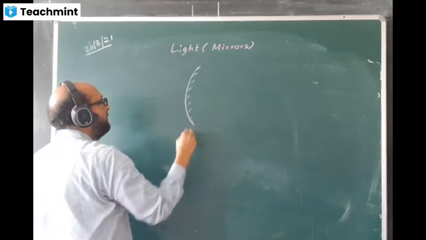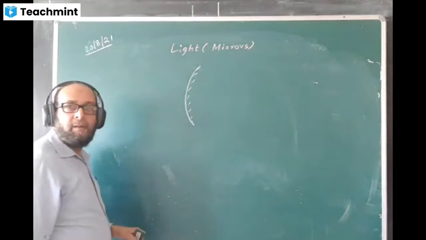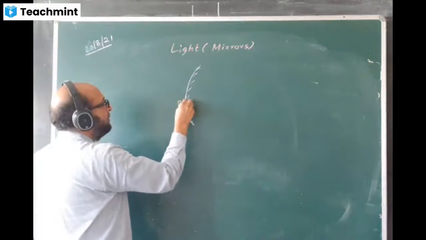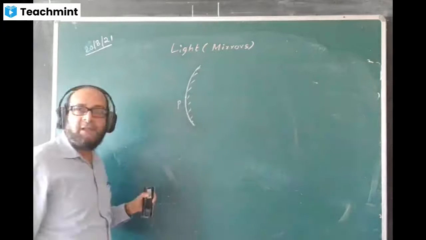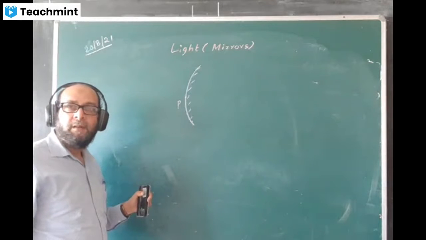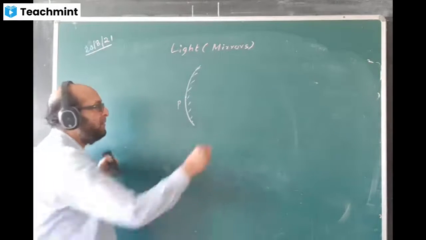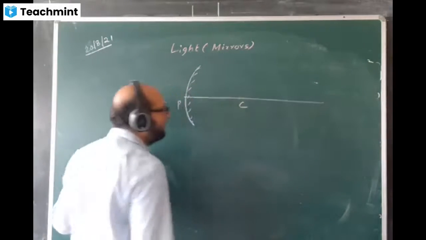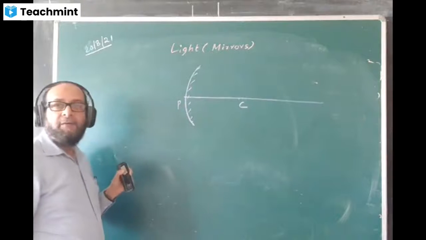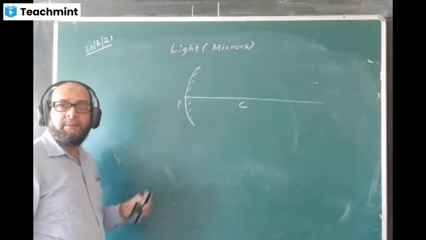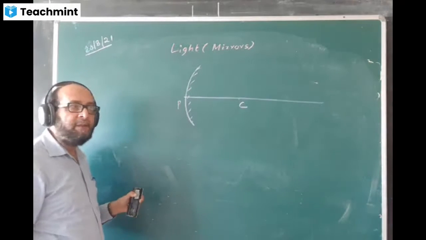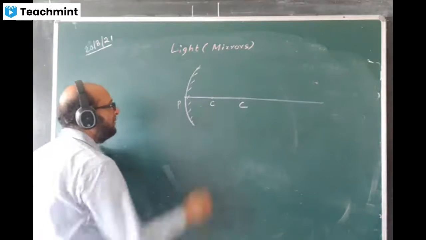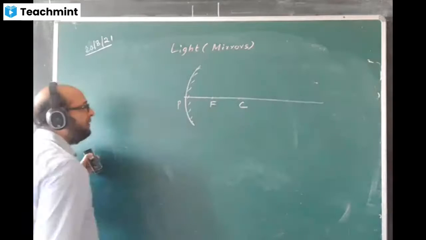Which mirror is this? Tell me. Convex. P is here. C will be on the right side or on the left side? C will be on this side, so the right side. Center of curvature on the right side. Good. I draw a line, the principal axis. Where will the focus of the convex mirror be situated? Between P, the pole, and C, the center of curvature. Yes, and right there is F.